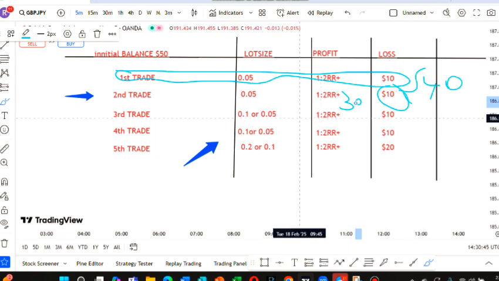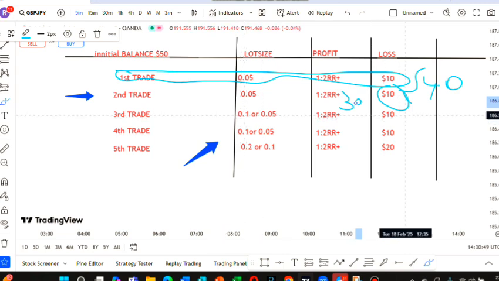This is 10 pips. If you use a lot size of 0.1, we shall be risking 10 pips in gold, just a sniper entry.